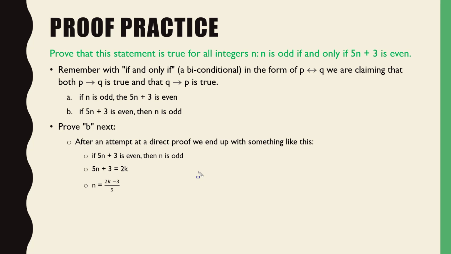I have no idea. There may be some crazy math to figure out to get that to evaluate to an odd or even number, but that's just too hard. So you see that, and you're like, all right, this is going nowhere. Let's try a different kind of proof. What's the next thing we should try?